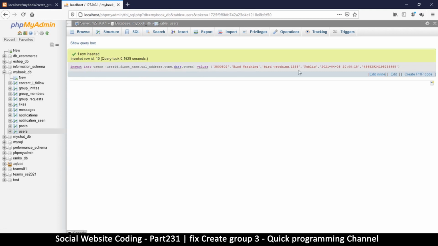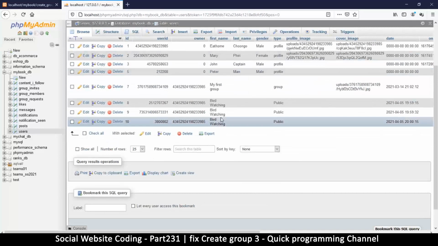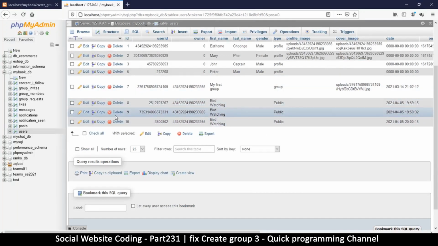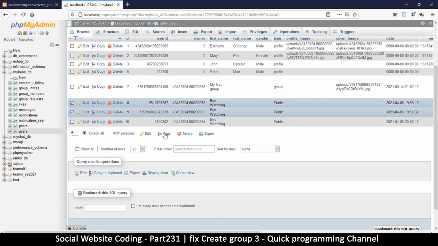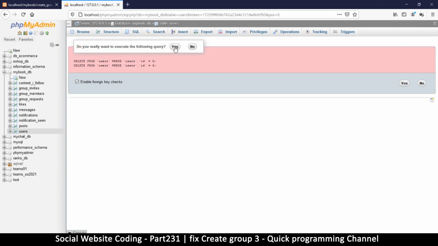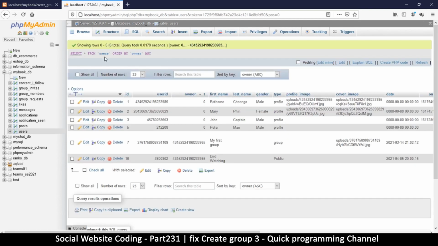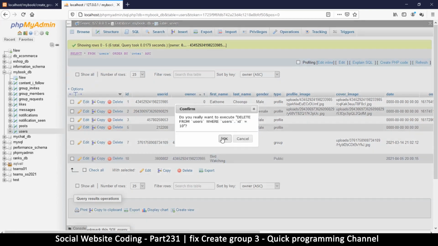So there we go. It has actually worked. But why? So let's go back and browse. So actually it was working all this time and I just didn't know. So let me delete all these bird watching thingies. So see, we had actually made it. It's just that we were not being given the credit. So delete again.